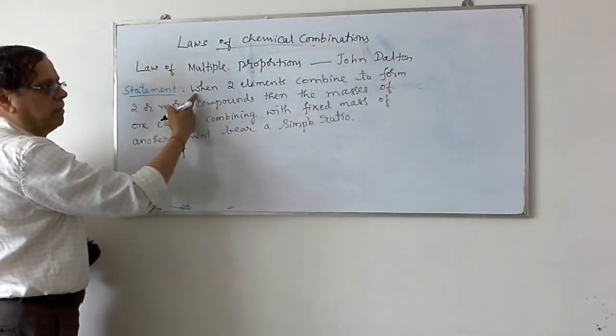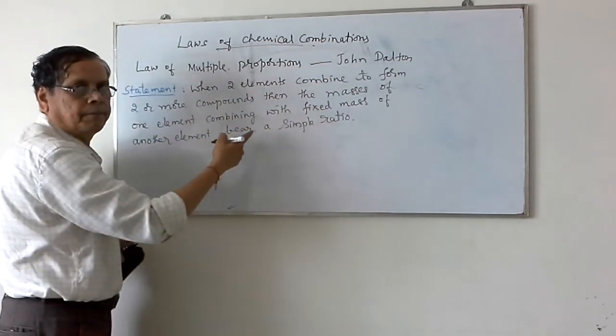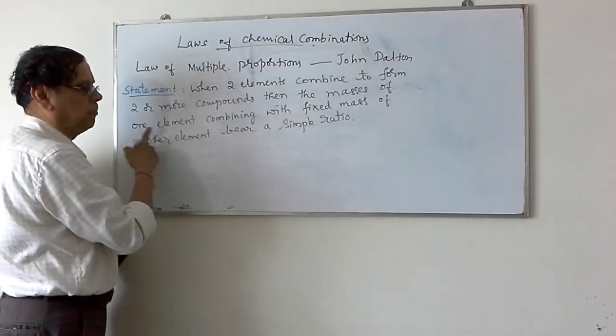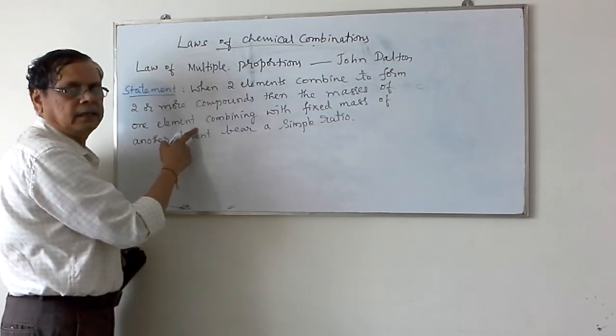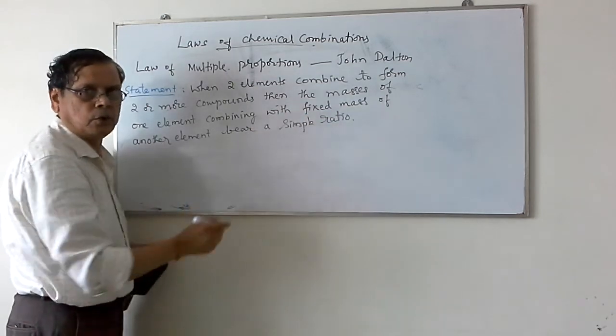So when two elements combine to form two or more compounds, the masses of one element combining with the fixed mass of another element bear a simple ratio.